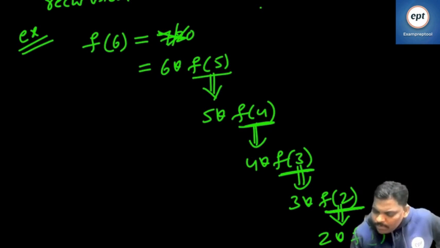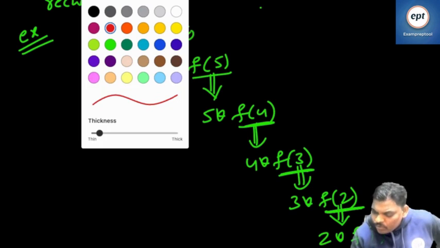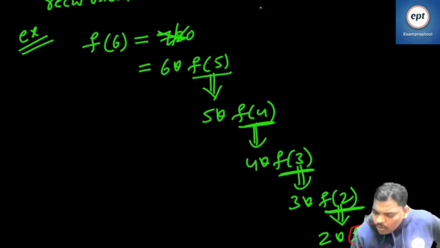Some people are asking, sir, if I know, what will happen? If you know, you have to go back. See, factorial of 1 is 1. 2 into 1 is 2.